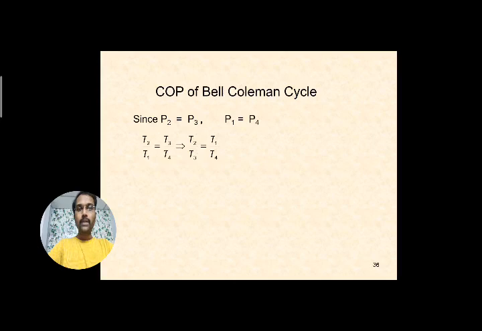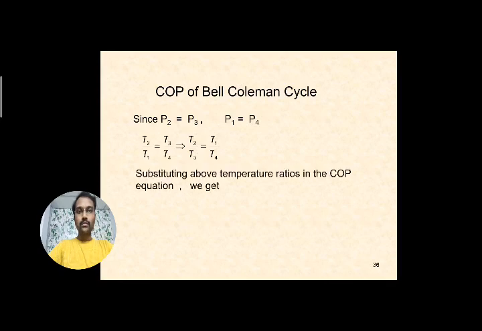Substituting this same condition in the previous formula of COP, we can simplify and bring T3 to the denominator part. So it can be written as T2 by T3 equal to T1 by T4. Now we can substitute T2 by T3 in the COP formula with T1 by T4. So we get the above ratios in the COP equation.